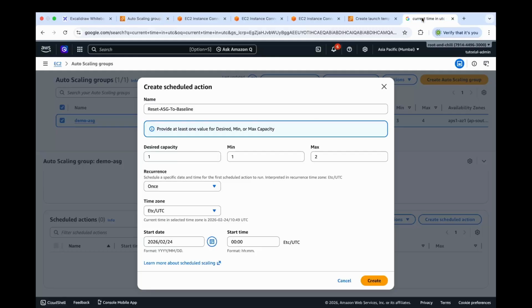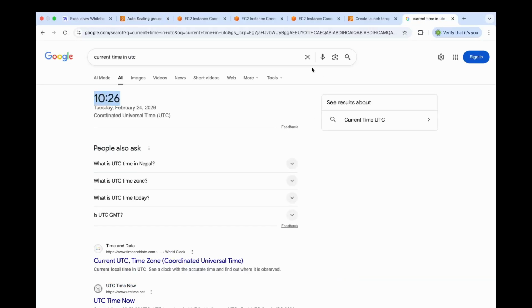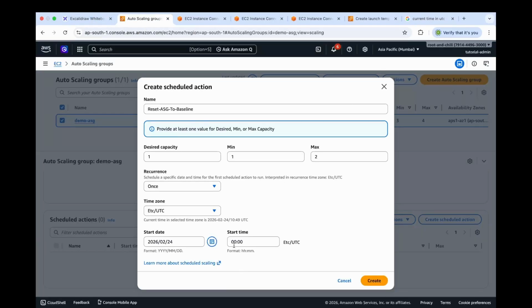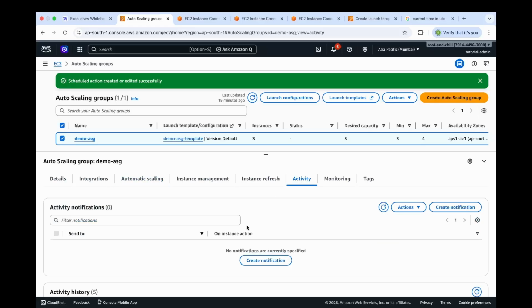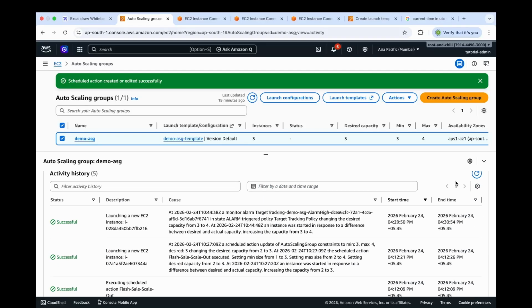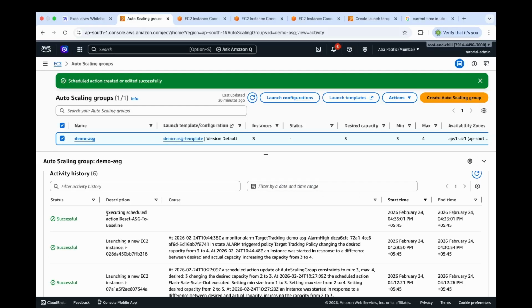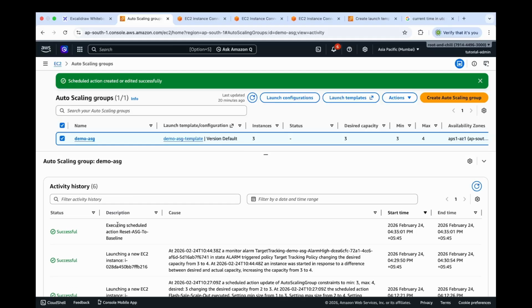So for the start time, let's go back to this browser and refresh this page. Let's copy this time in UTC and paste it. So let's make this 50, so it executes in the next minute. Click create. Now let's go to this activity tab again. Let's refresh this activity history. You can see now we are executing our scheduled action called reset ASG to baseline.